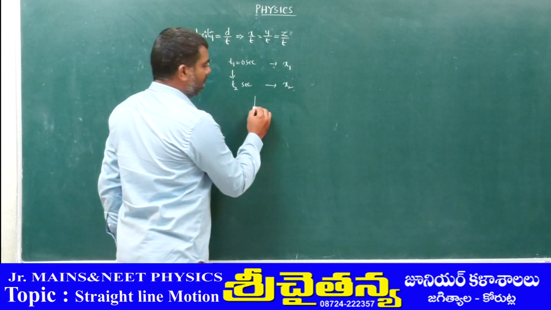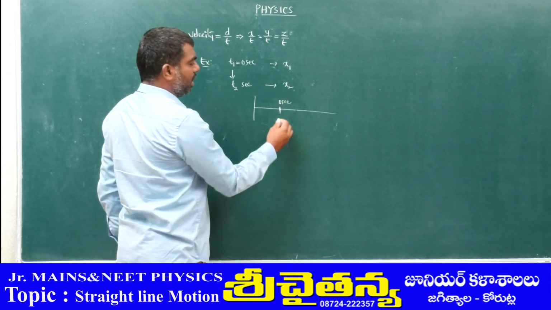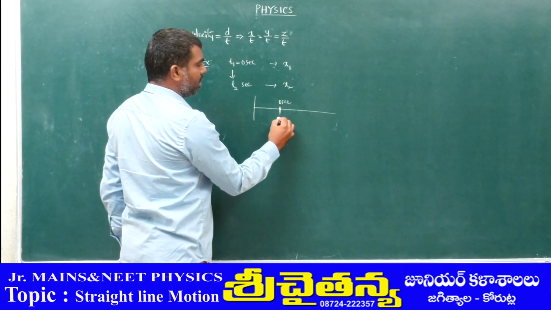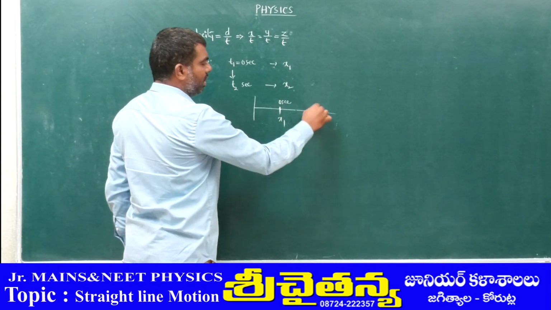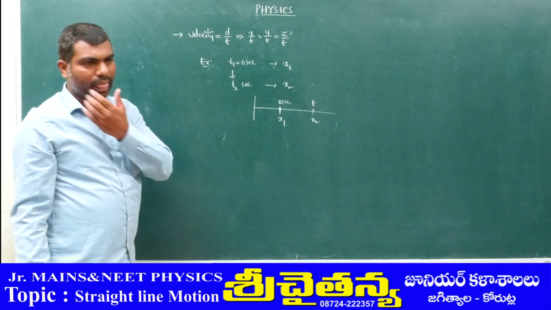For example, at t equal to 0 seconds the position is x1. When the time reaches t seconds, the position is x2.